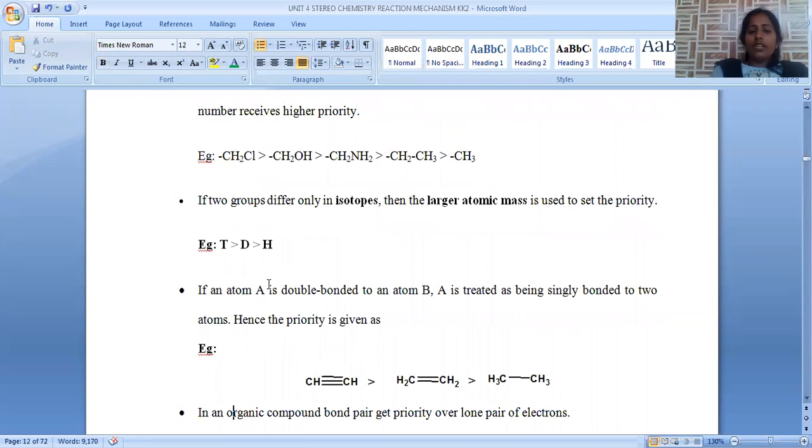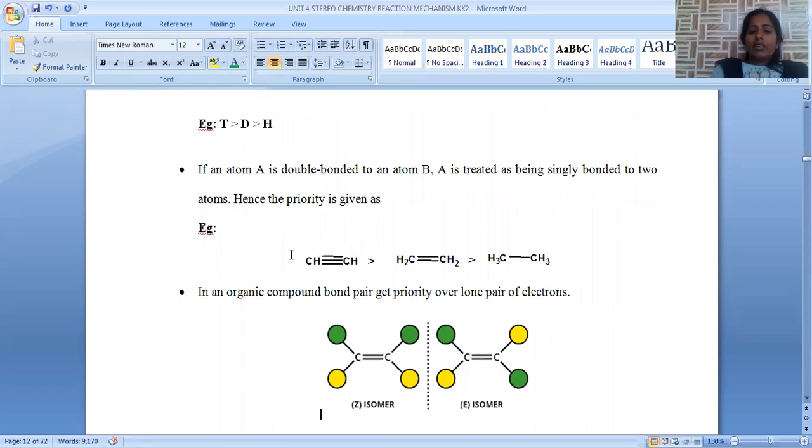Now let us move to another CIP rule, where the carbon-carbon double bond is surrounded by triple bond, double bond and single bond. If such an observation is there, where do we have to give the priority? The more bonds present, the greater the priority. Triple bond will get first priority over double bond, followed by single bond. This is the order of priority for triple, double and single bonds which are directly linked to the carbon-carbon double bond in predicting that configuration.